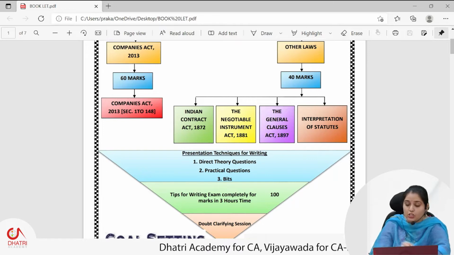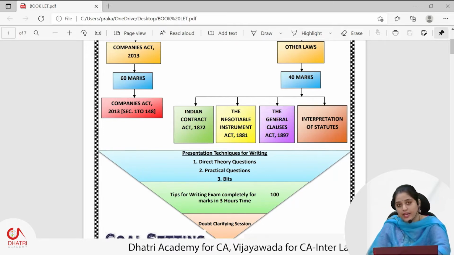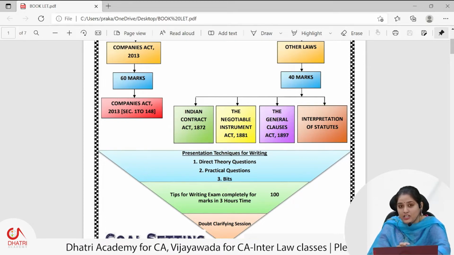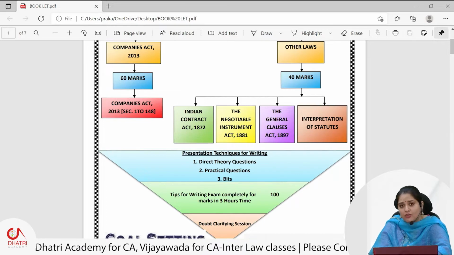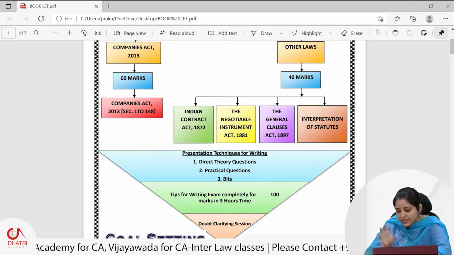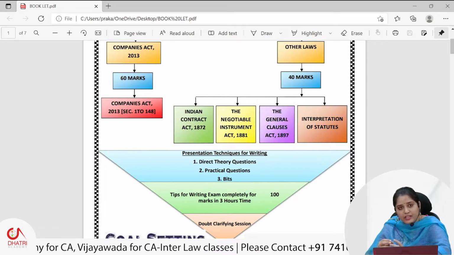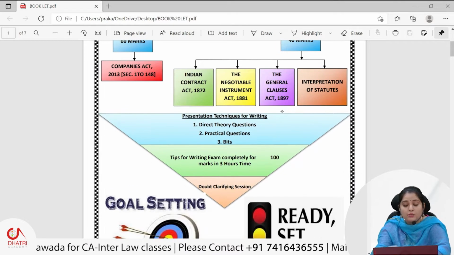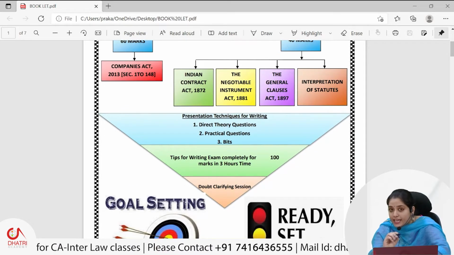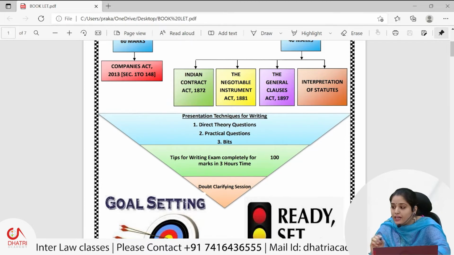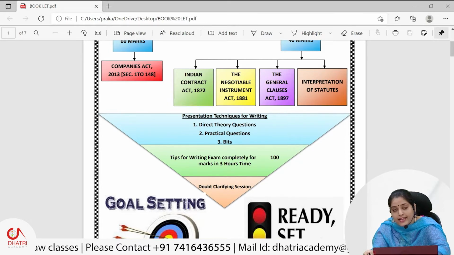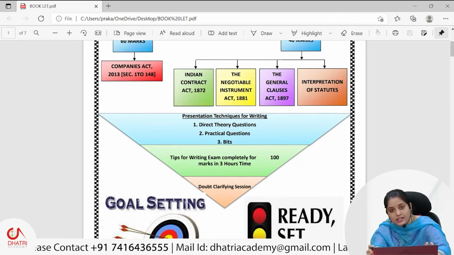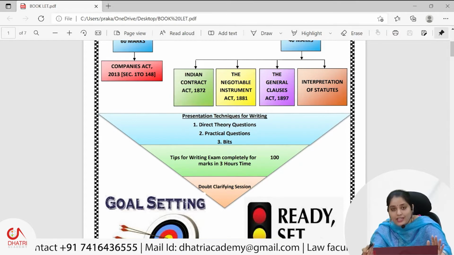For theoretical questions, please try to write point wise. Don't try to write as many paragraphs. Paragraphs won't give a good impression in your exam, because they look very bulky and are not easy to read. If you write theoretical questions point wise, it will be easy to read, and you underline the keywords in that concept, so it would be easy for the valuer. The student knows the concept and uses the technical legal terminology well, which gives that impression to the valuer.